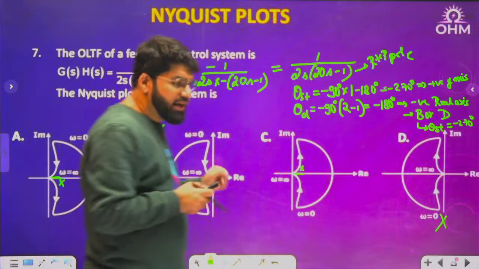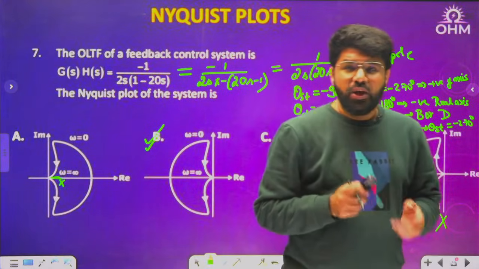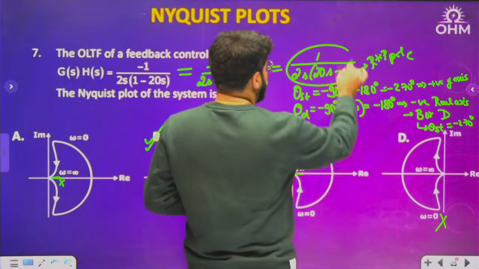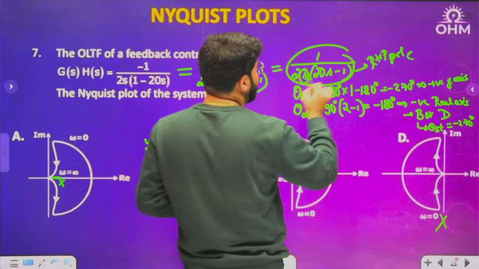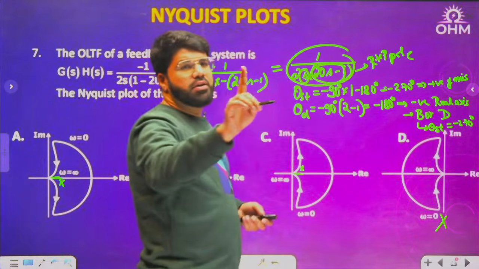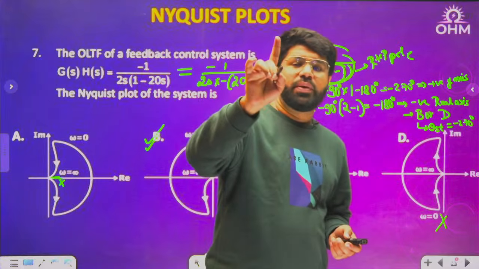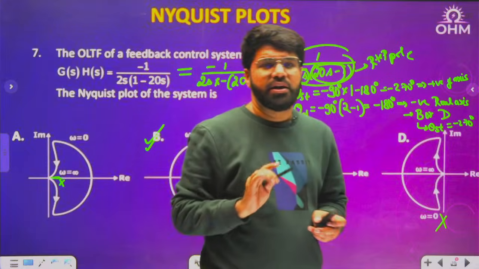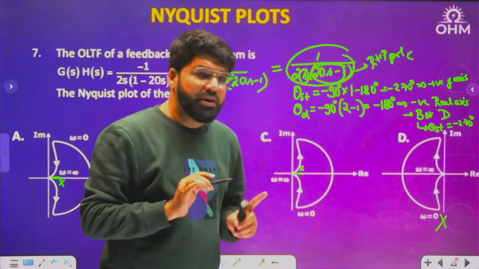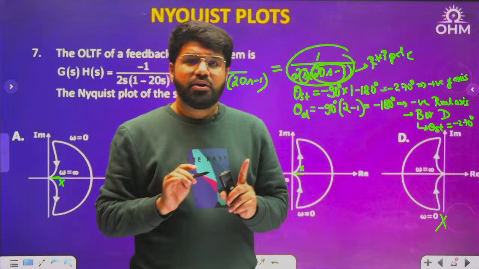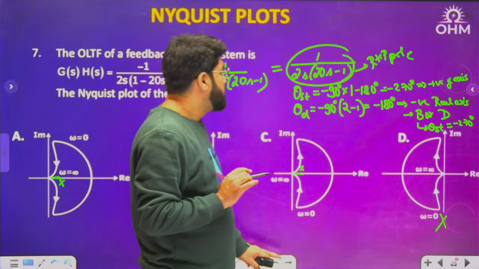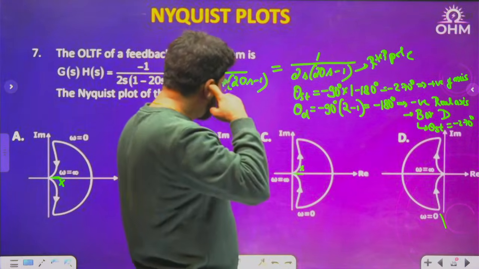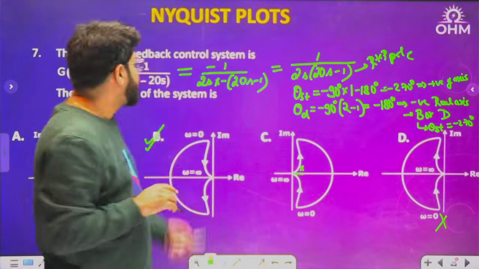Answer is B. No critical frequency is coming, as you can see in the plot also. Think why no critical frequency? Because if you elaborate the phase expression, this will have how much phase? Pure imaginary, 90 degrees. So there is only one tan inverse term, and critical frequency, I told you, is possible when you have multiple tan inverse terms. When you simplify them, you get some critical frequency. Critical frequency, remember, is possible only for 2 or more tan inverse terms. Correct? Okay, 7th one done.